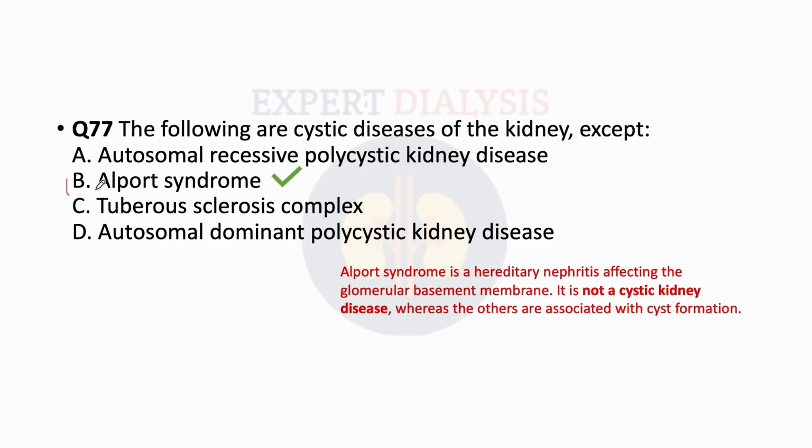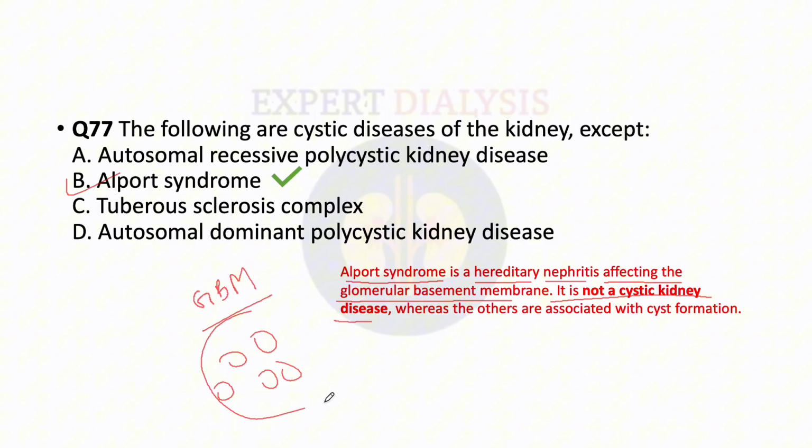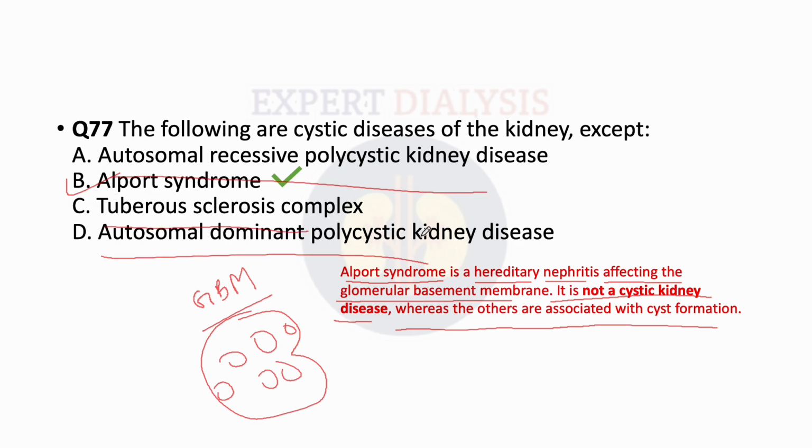And why Alport? Because Alport syndrome is a hereditary nephritis affecting the GBM, that is the glomerular basement membrane. It is not a cystic kidney disease, so it does not form cysts in the kidney, whereas the others are associated with cyst formation. So apart from Alport, every other disease causes cyst formation in the kidney. So the right answer will be Alport syndrome.